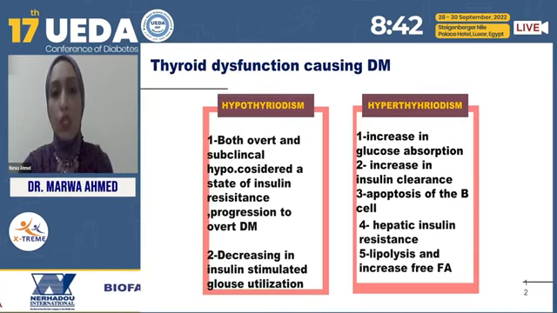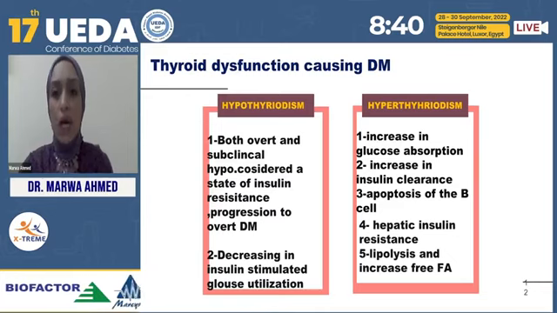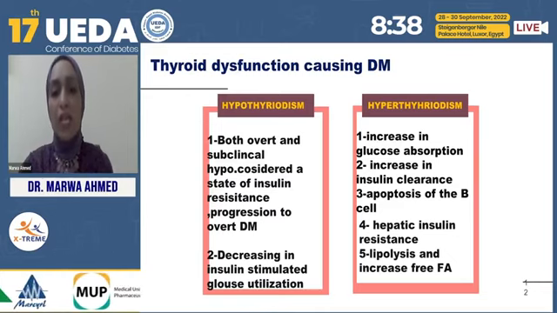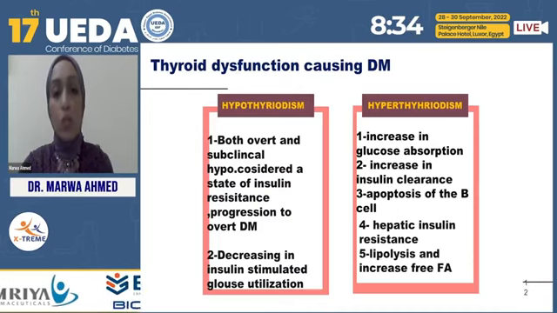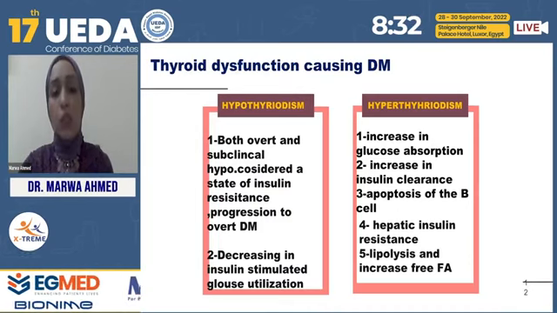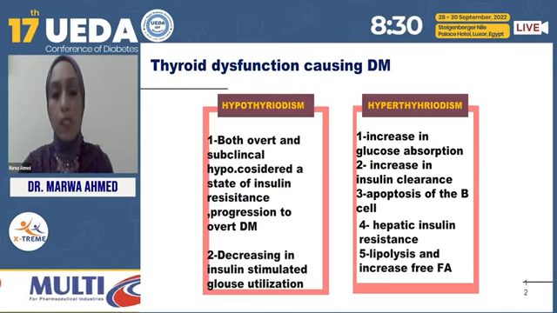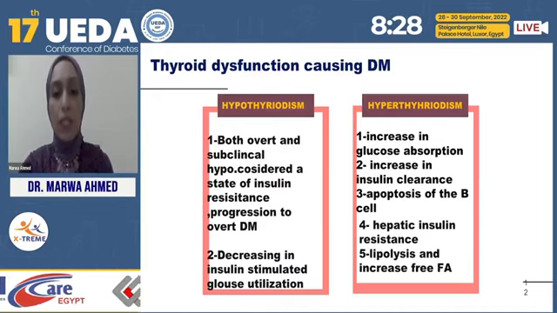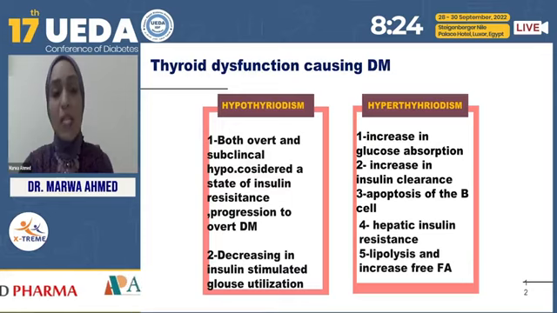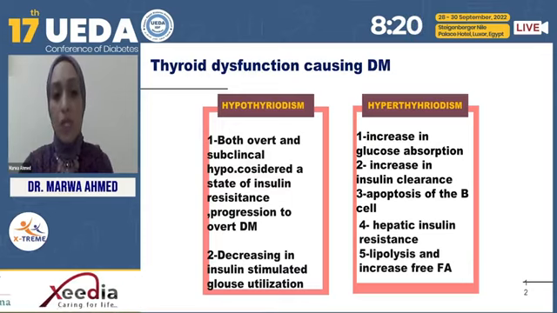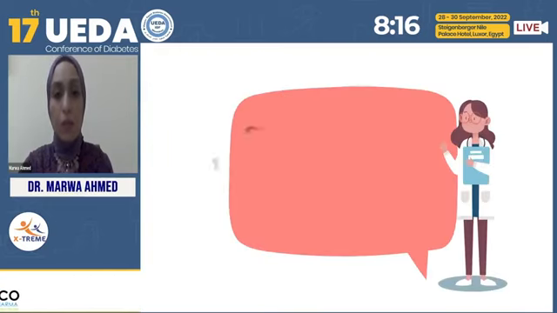Regarding the thyroid dysfunction that causes diabetes, hyperthyroidism causes an increased incidence of hyperglycemia because of the following: increased glucose absorption, increased insulin clearance, and increased apoptosis of the beta cell, with increased hepatic insulin resistance and increased lipolysis. While hypothyroidism, whether overt or subclinical, is considered a state of insulin resistance and leads to progression to diabetes.